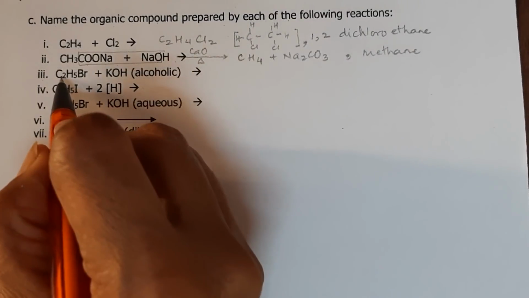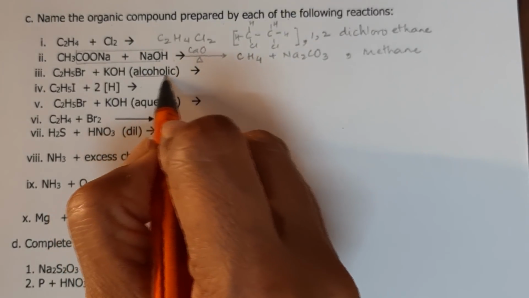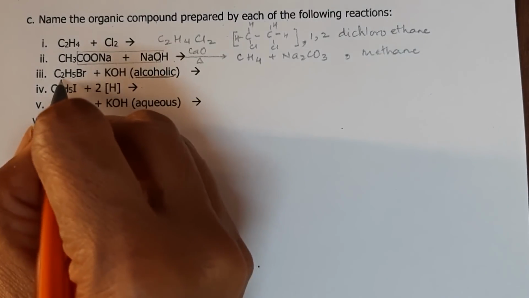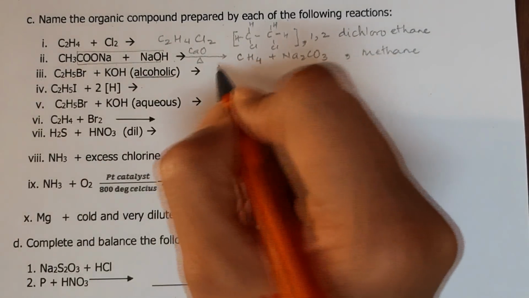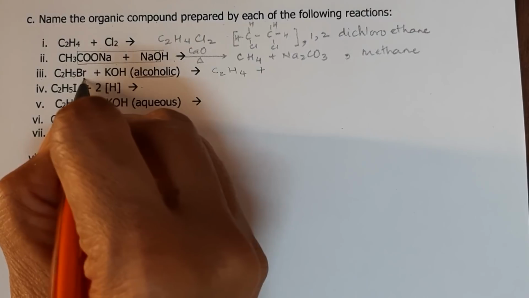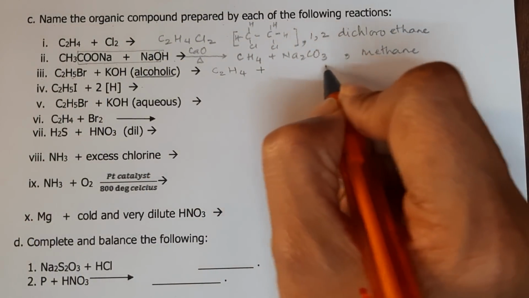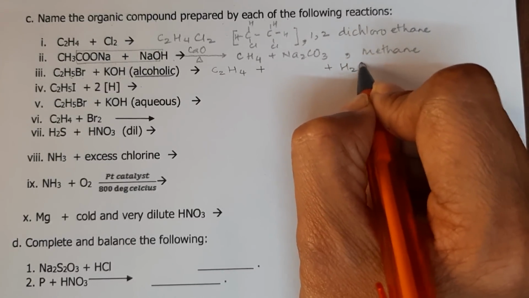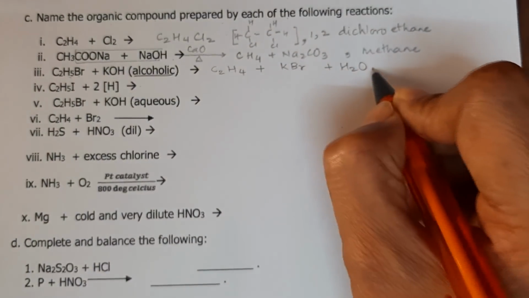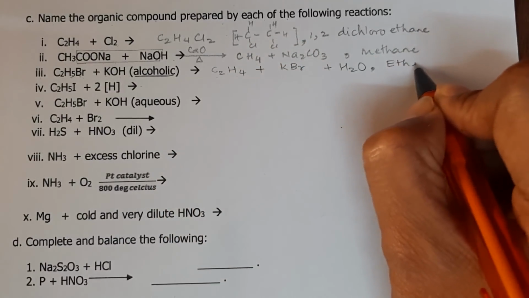The third one, C2H5Br plus KOH, alcoholic. Now alcoholic KOH results in unsaturation. So C2H5Br has a single bond. It will become C2H4, and one H will take one OH, so that will give you H2O. And this Br will go with K, and that will give us KBr. And the product is C2H4, which is ethene.